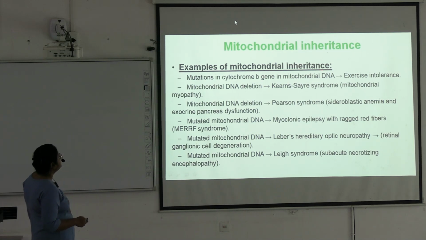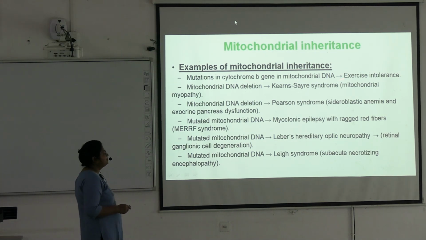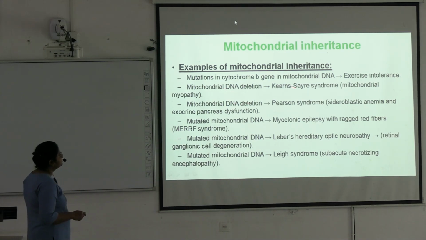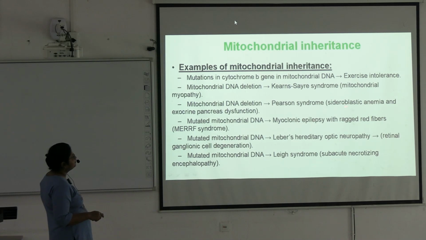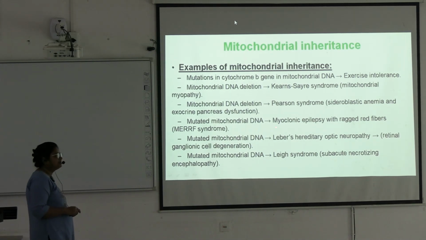examples of mitochondrial inheritance. It has 37 genes, so mutation can occur at any point, and these diseases can occur. Mutation in the cytochrome B gene in mitochondrial DNA will lead to exercise intolerance. Next is mitochondrial DNA deletion, Kearns-Sayre syndrome. This is known as mitochondrial myopathy. Next is mitochondrial DNA deletion, Pearson syndrome, with sideroblastic anemia and exocrine pancreas dysfunction.